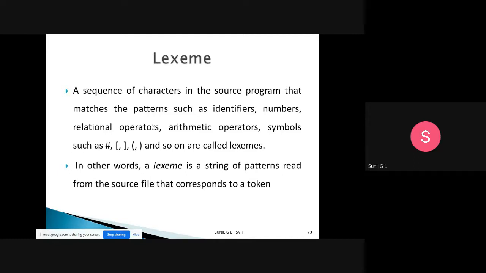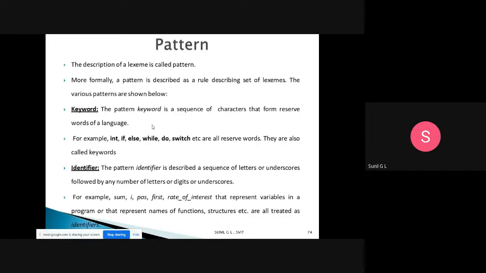Okay, so it is a string of patterns. It may be char or a string, whatever it may be. Those are all nothing but lexemes, taken from the source program. Then the pattern is the description of those lexemes. The description of a lexeme is called a pattern. More formally, a pattern is described as a rule describing a set of lexemes.